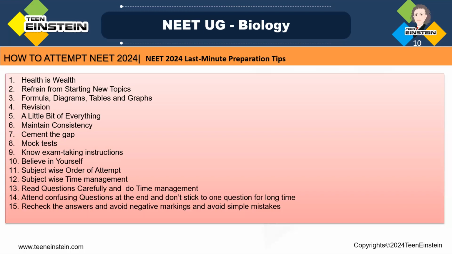Leave some uncertain questions, like confusing questions, or if you're not clear with the answer, don't go for such questions. First, all the questions you are very sure about, and leave the uncertain or unclear questions. Solve the questions which you are sure about, and if you have extra time, go for the other questions which you have not answered.